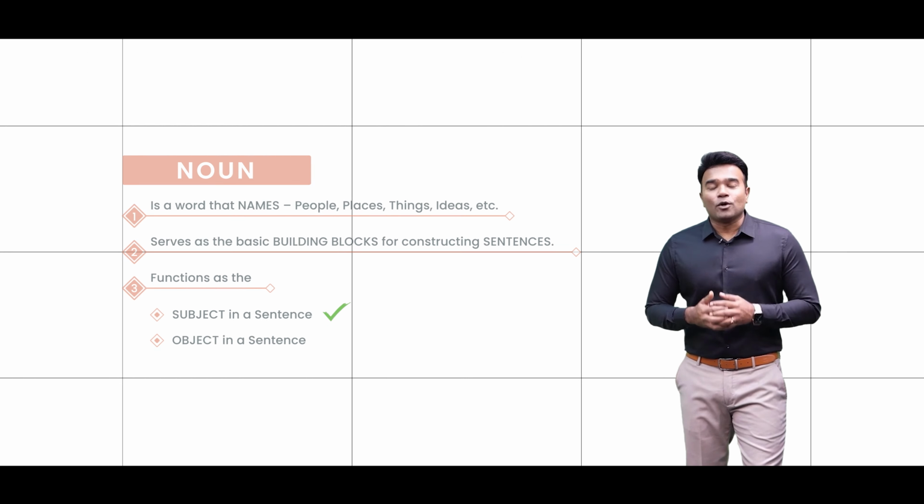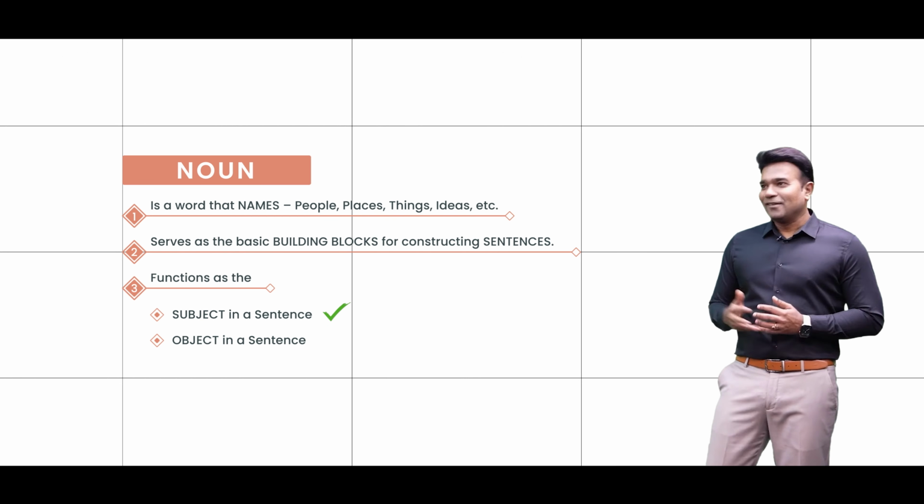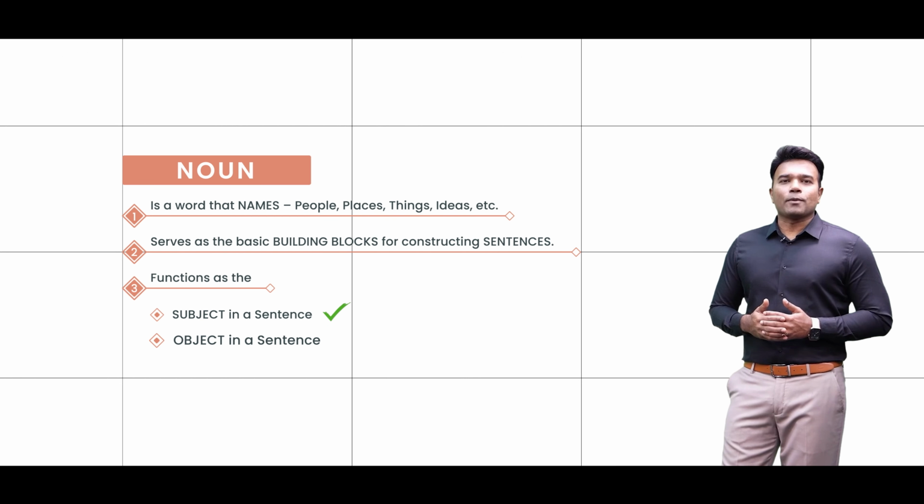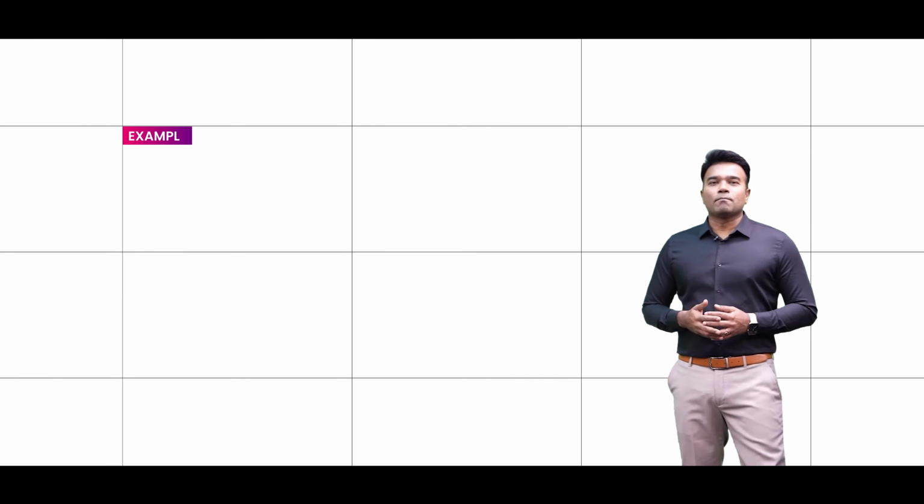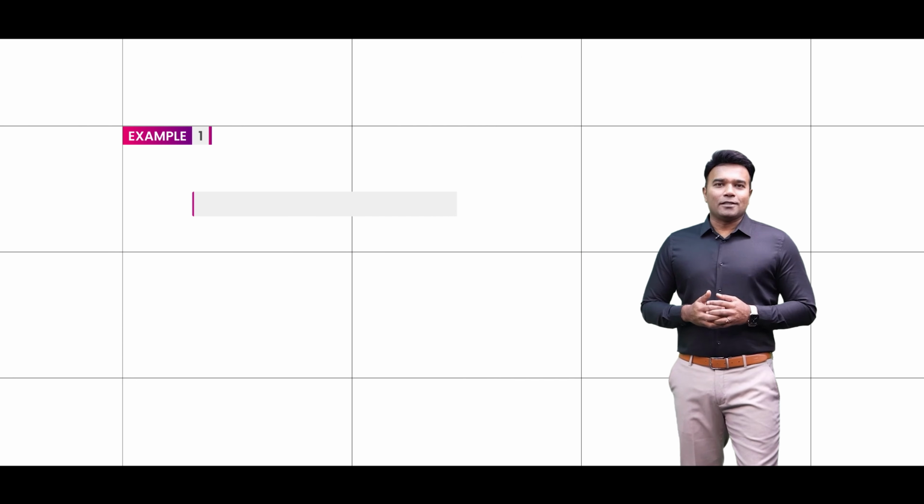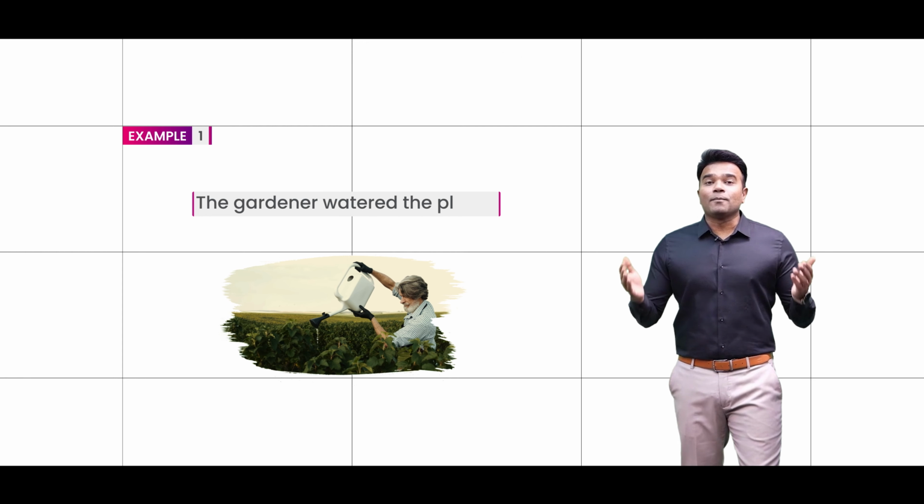But then if you look back at the definition, you notice that the noun can also function as an object in the sentence. What does that mean? Let me explain. Have a look at this sentence. The gardener watered the plants.